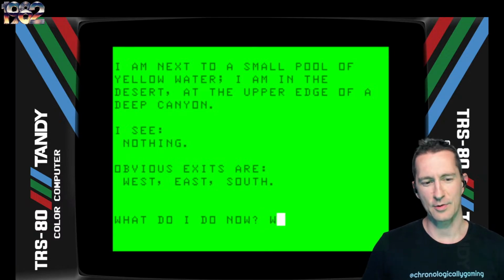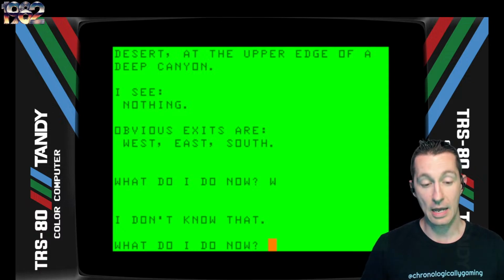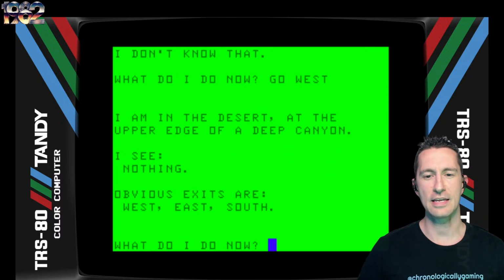All right, let's head west. Does W work? West? Darn, it doesn't. Okay, but this does have something interesting, but I'll explain it in the next version. Let's go ahead and just go west. There you go. I'm in the desert at the upper edge of a deep canyon, and I see nothing. Obvious exits are west, east, and south.